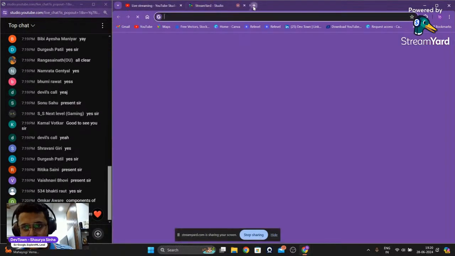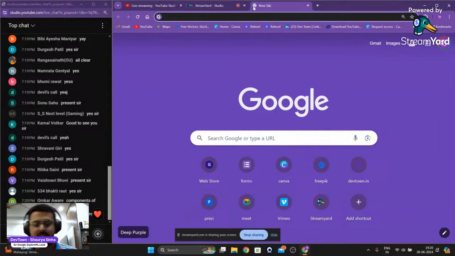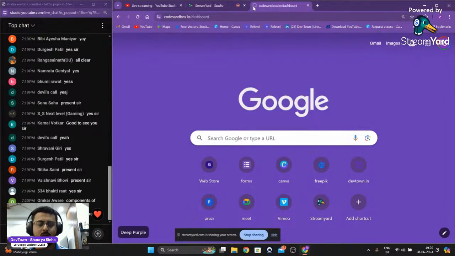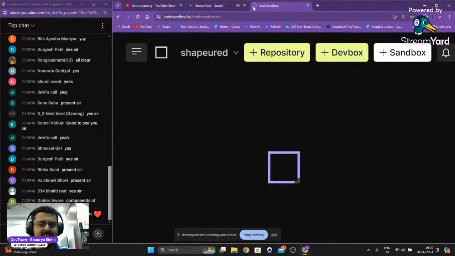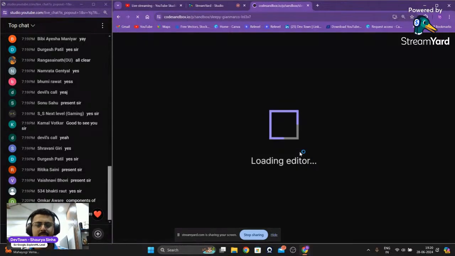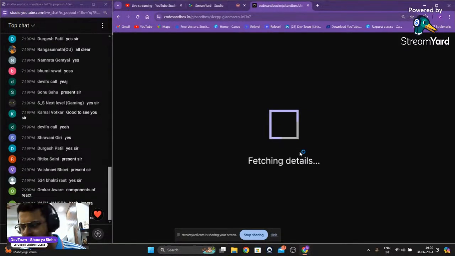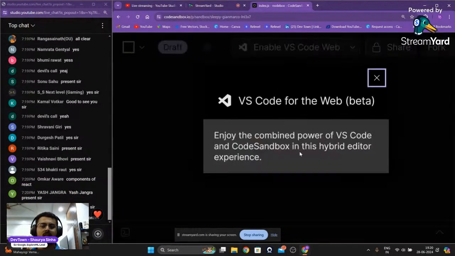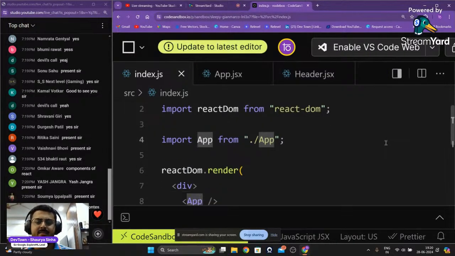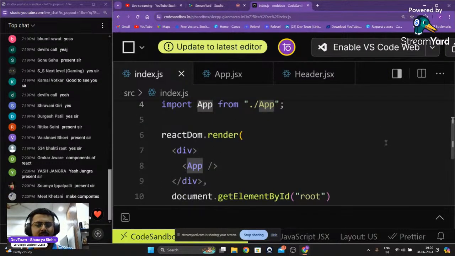So, did you guys understand the concept of components? Like, why are components so important for us? Did you try to understand that? So, we were using Code Sandbox. Did you guys try to understand why components are so important for us? Let me know. Did you try to understand why components are important for us?